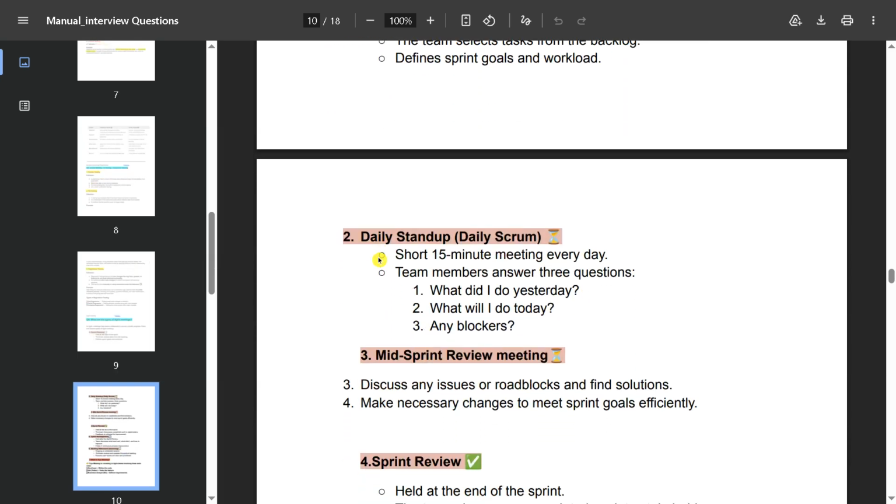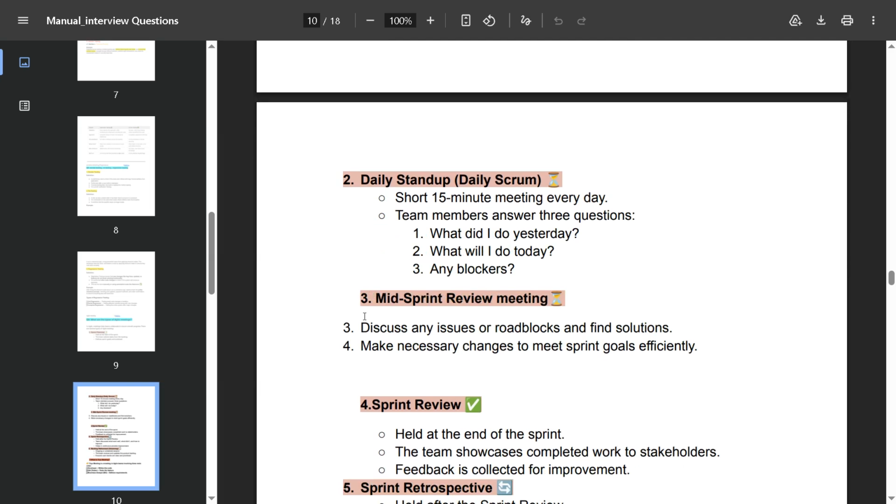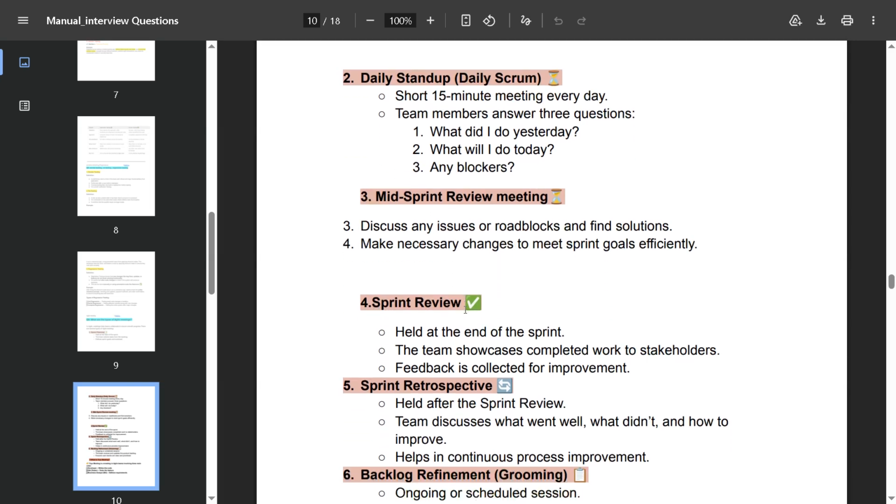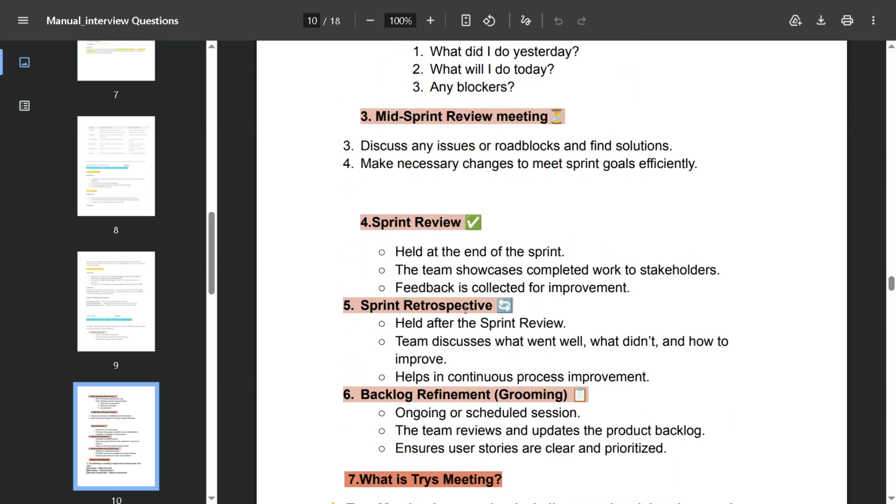And second is the daily stand-up, the daily scrum meeting. This is a short 15-minute meeting every day where team members answer three questions: what did I do yesterday, what will I do today, and is there any blocker or not. And the mid sprint review meeting: discuss any issues or roadblocks and find solutions, make necessary changes and meet sprint goals efficiently.